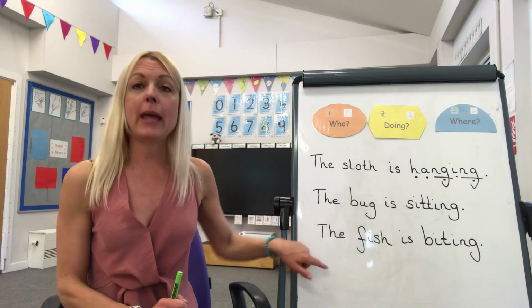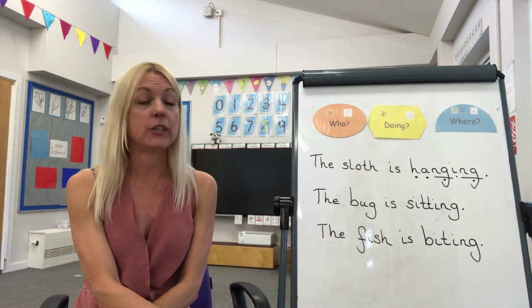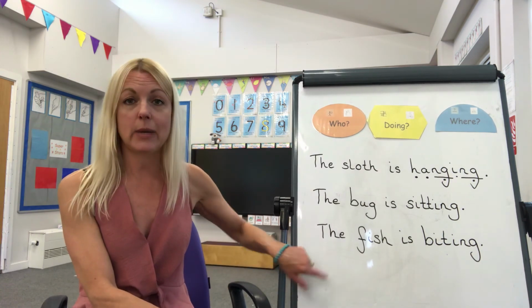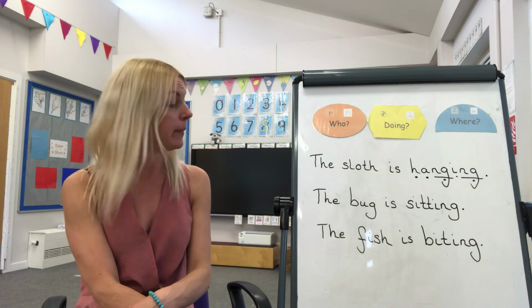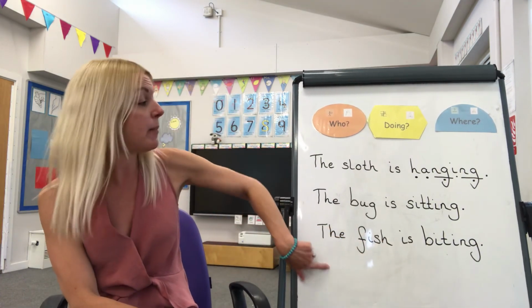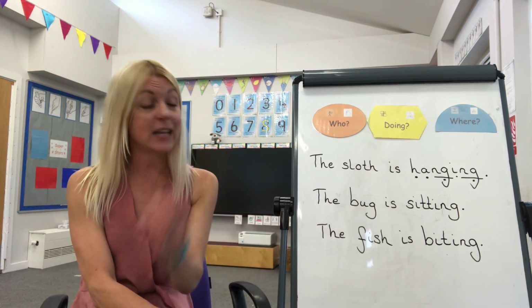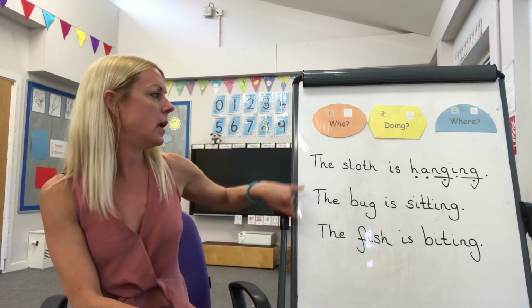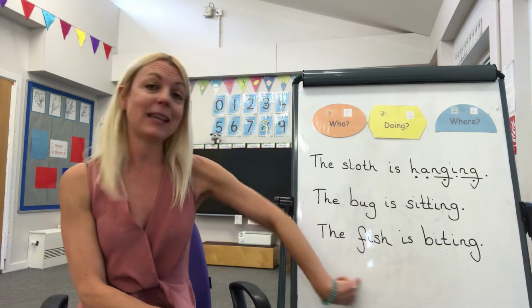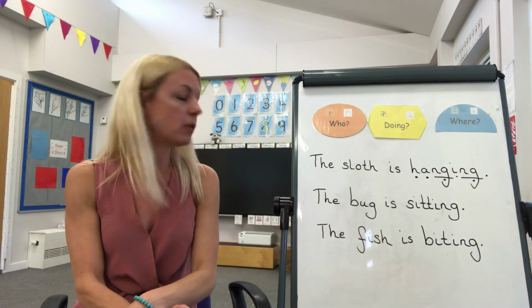It might even be that if you really want to give yourself a challenge, you could carry this on, because one of our other activities for this week is to do a story map and design your own story map which will tell the story of one of the animals in the rainforest. And maybe you want to pick either the sloth or the bug or the fish, and you could finish your sentence and then carry on writing about what that animal is doing.